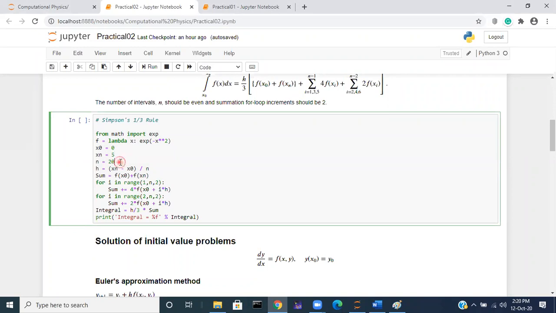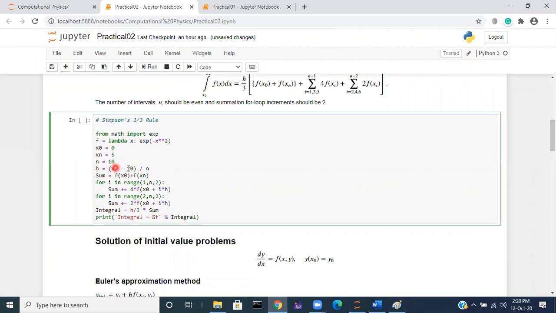Number of intervals? First let us start with 10 equal intervals. If I want to divide the interval from 0 to 5 into 10 equal smaller intervals, then xn minus x0 divided by n will be h, the length of each smaller interval.